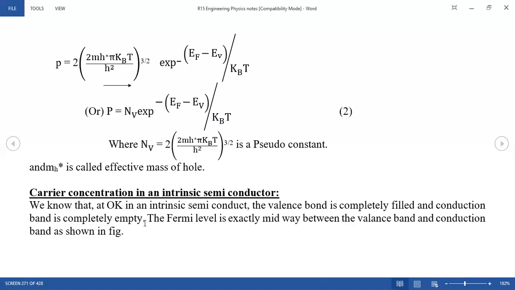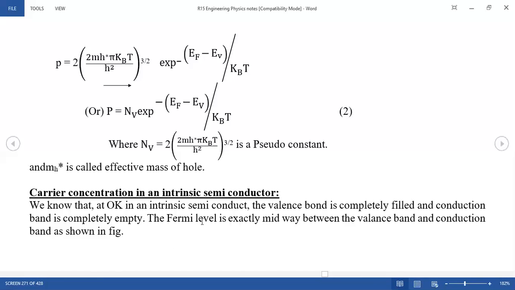Therefore, let us see the Fermi level at 0 Kelvin. How is the Fermi energy level placed? The upper level is the conduction band, the lower level is the valency band. The gap in the case of semiconductors is the energy gap, Eg, approximately 1.1 electron volts, as already said in the first part of my semiconductor class. So the Fermi level is exactly midway between the valency band and the conduction band.